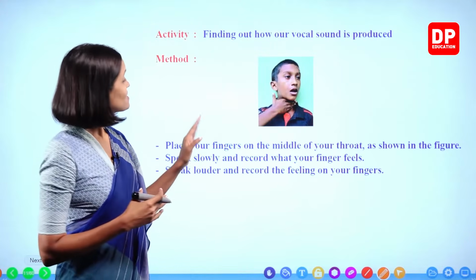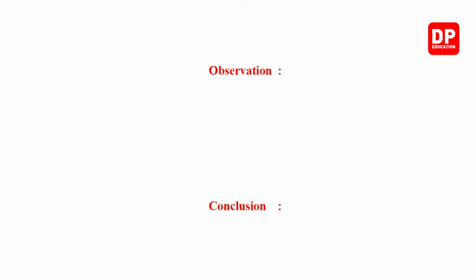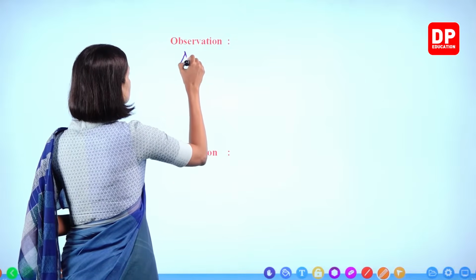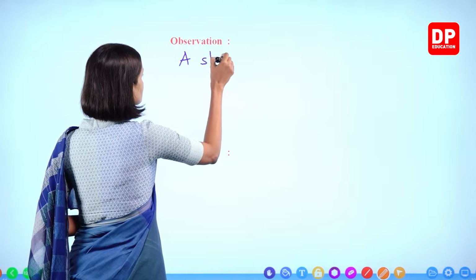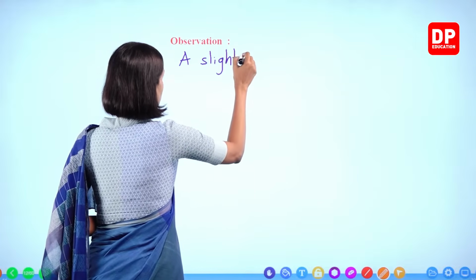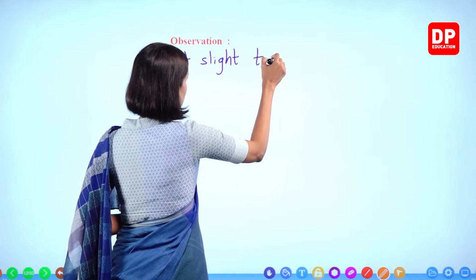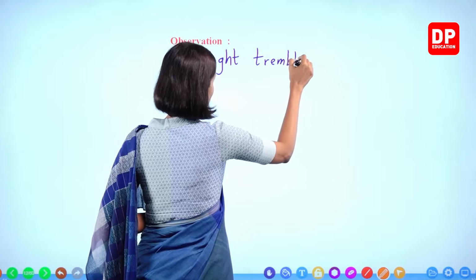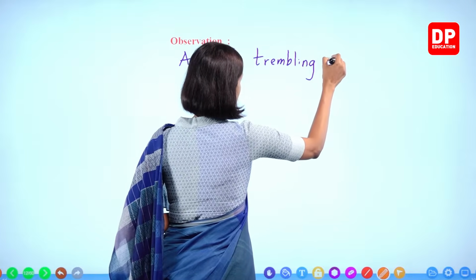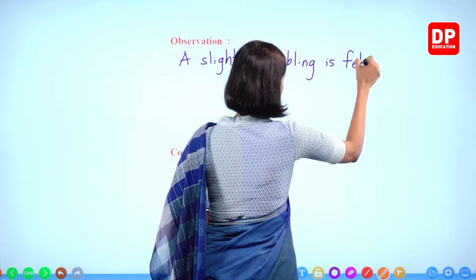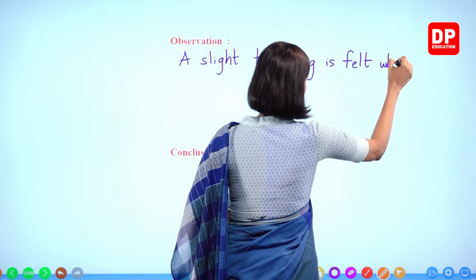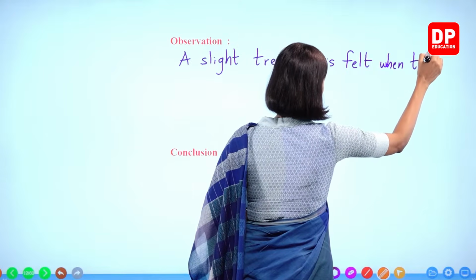Right, children? So let's write this one. A slight trembling is felt when talking slowly.